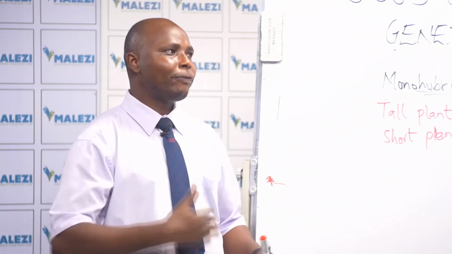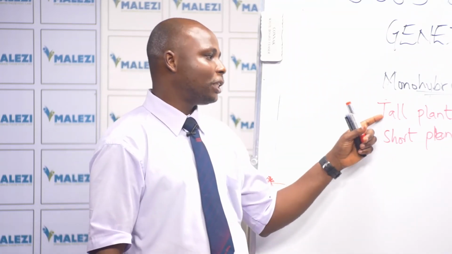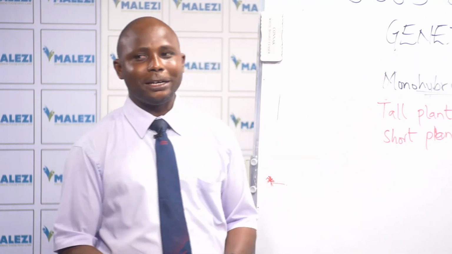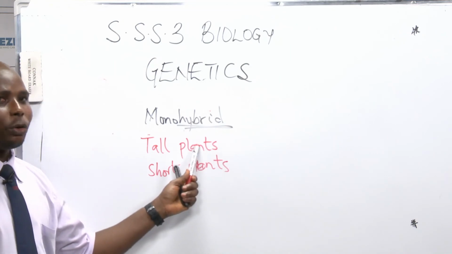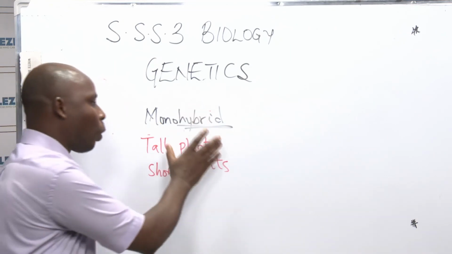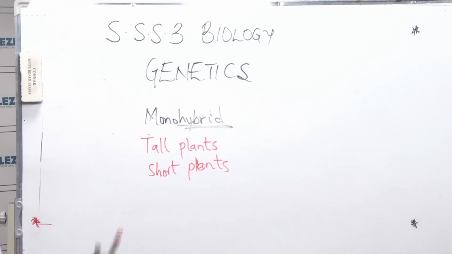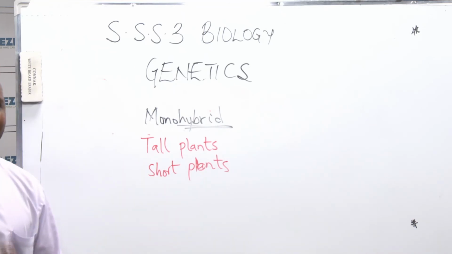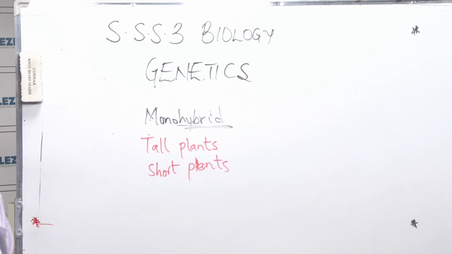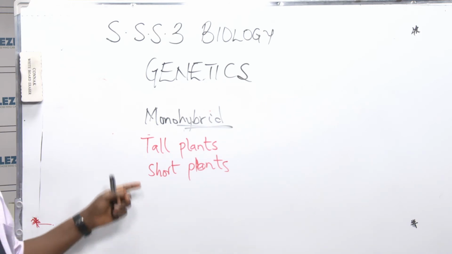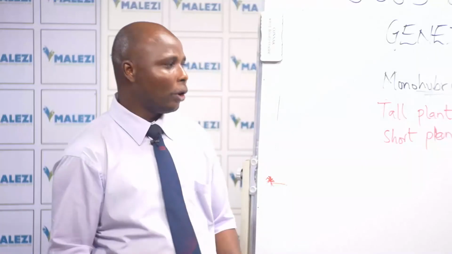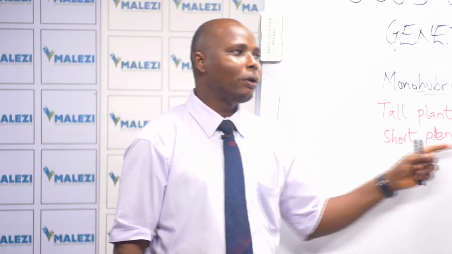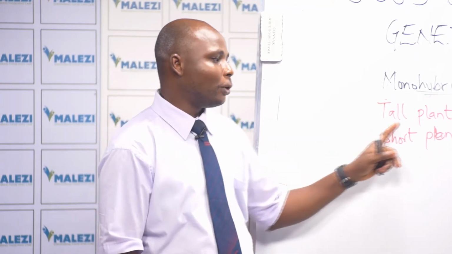When he discovered that for many years they were still producing tall plants, he concluded that there is no gene for shortness in this particular one, so he labeled that one tall. Then he collected the short one and planted it year in, year out for many years. After planting it for many years, he discovered that all the offspring were still short. Not a single one was tall. So he concluded that these are pure short plants, and he called that one short.